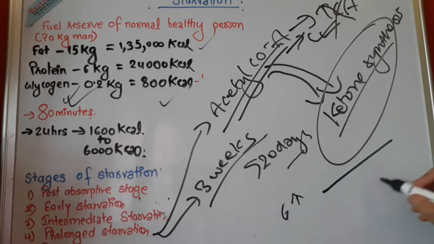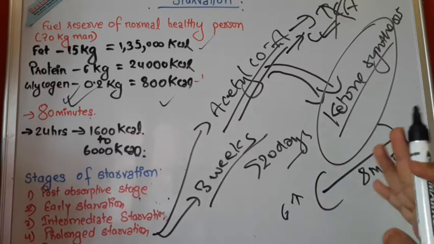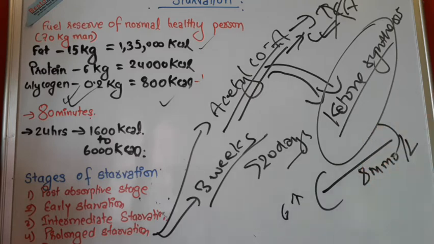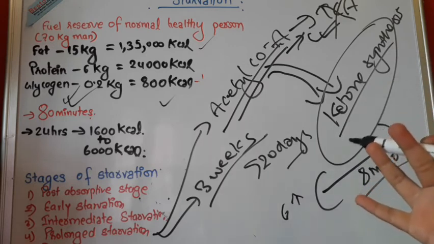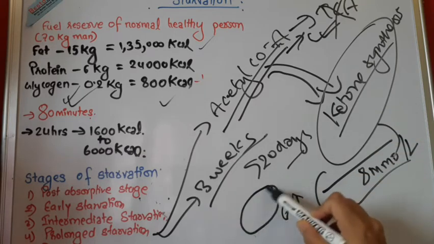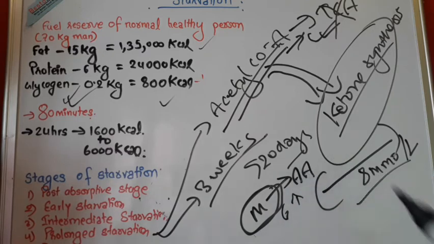It reaches a plateau at about 8 millimole per liter. Now the ketone won't increase, but will remain stable at 8 millimole per liter. After this, it is not fatty acid metabolism but the protein from our muscles, the amino acids from our muscles, that will be utilized.